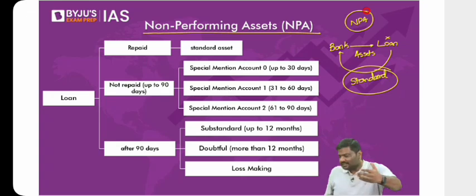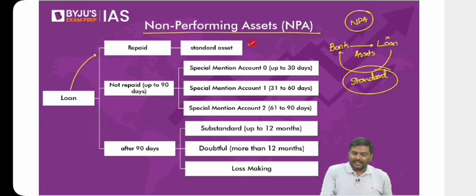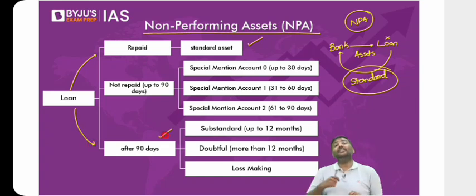That is called a standard asset. You take a loan, but you do not repay the loan. That is called a non-performing asset. So have a look at this. Loan repaid, standard. Loan is not repaid, then this is called an NPA, non-performing asset.